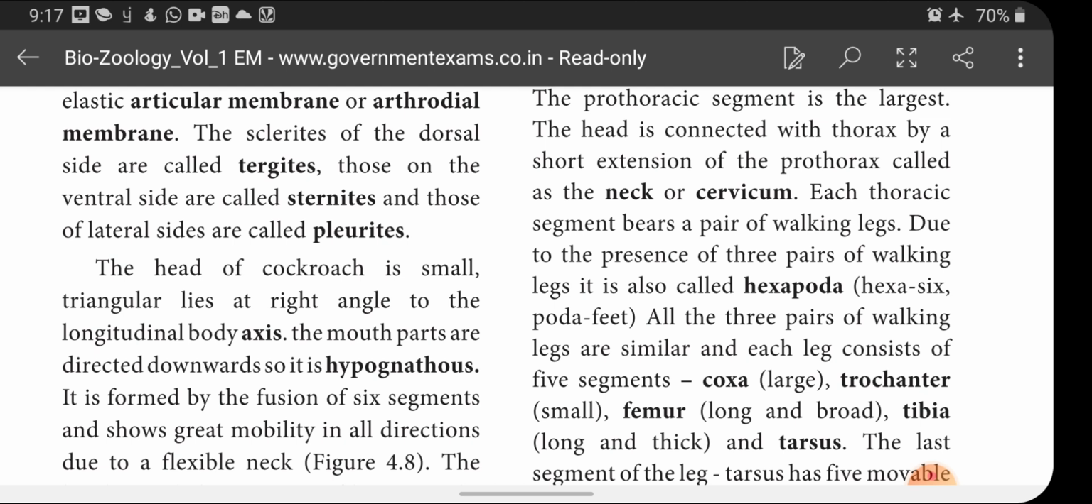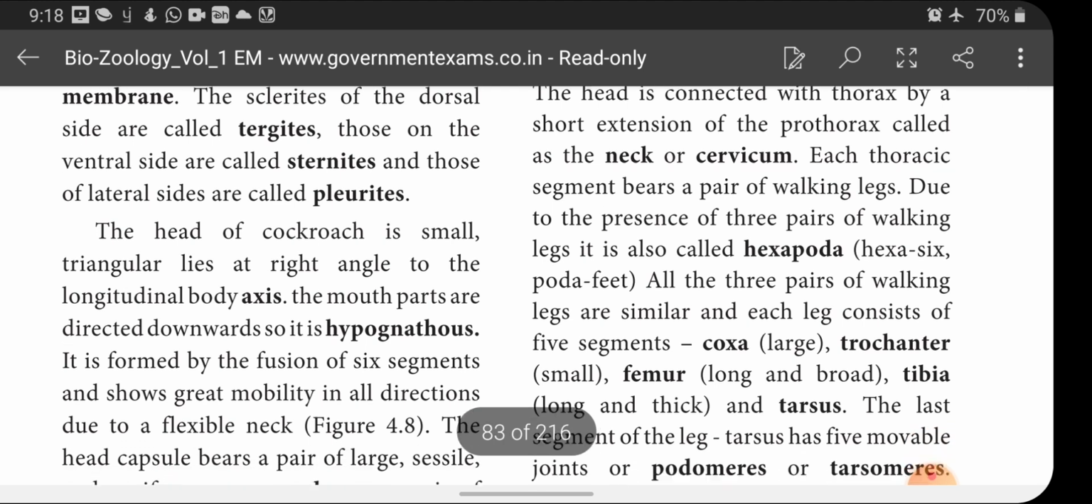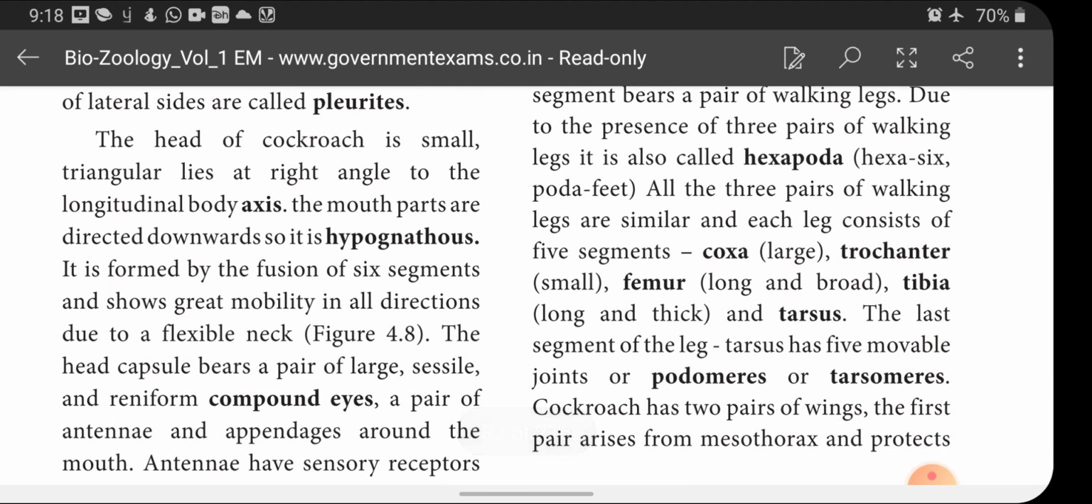All the 3 pairs of walking legs are similar, and each leg consists of 5 segments. Okay, so when we see the shape or structure of all these 6 legs, all are looking same. It will not show any difference in it, and all consist of 5 segments. One is coxa, which is the larger one, and trochanter, the small one, and femur, long and broad, tibia, long and thick, and tarsus. These are the 5 segments which are present in each leg.